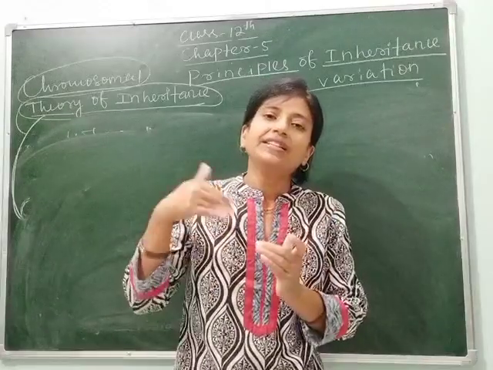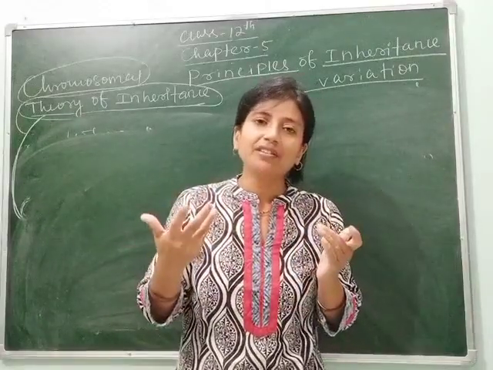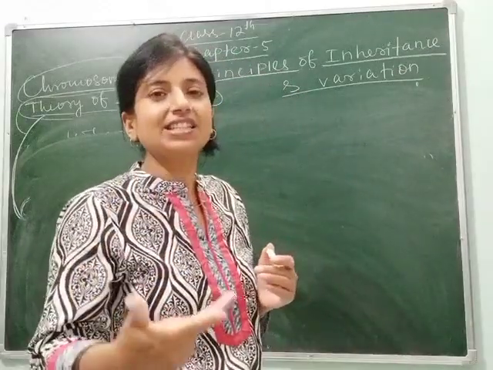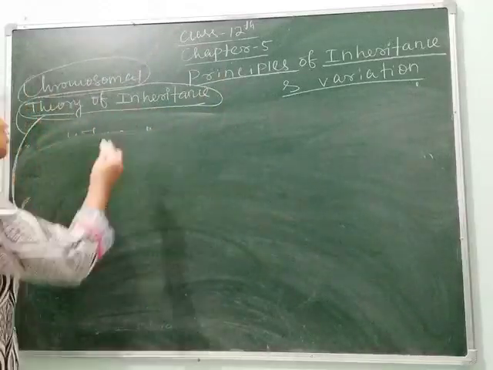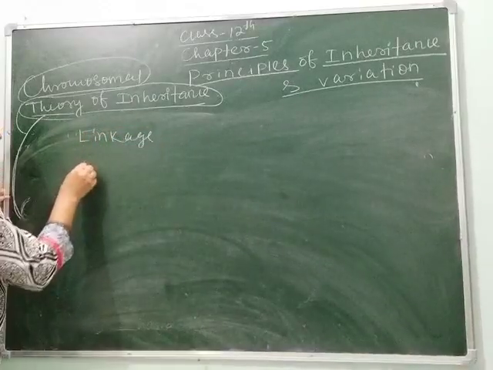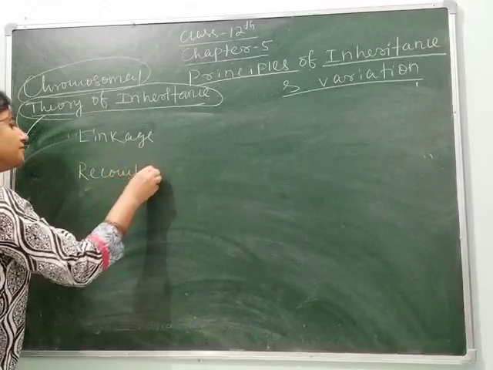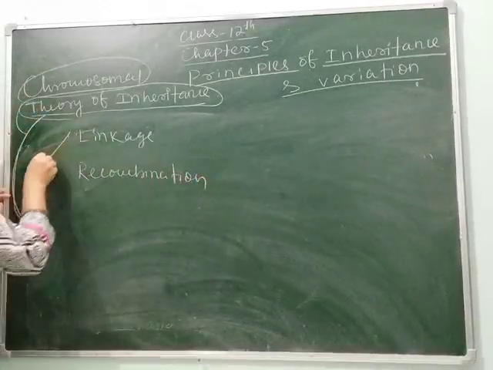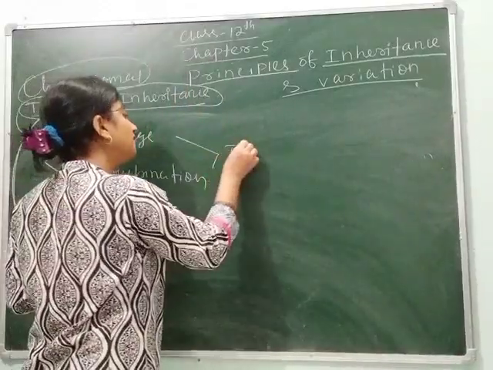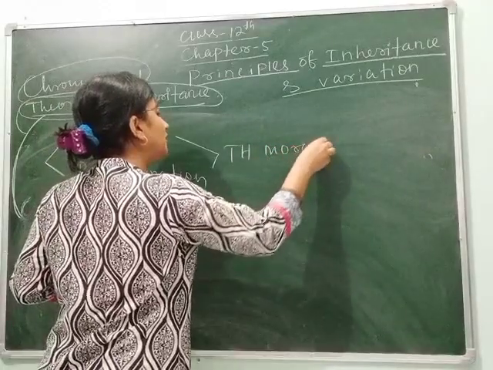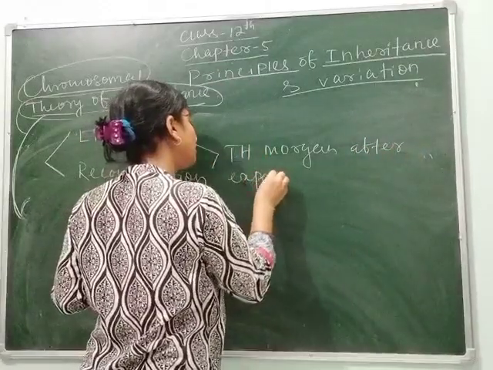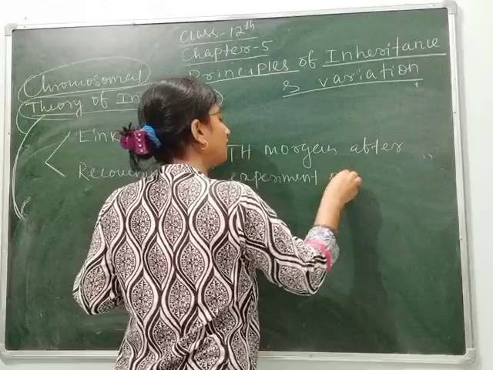But T.H. Morgan gave the result after crossing Drosophila melanogaster of two extra things: one is linkage and another is recombination. These two terms were given by T.H. Morgan after his experiment on the fruit fly.